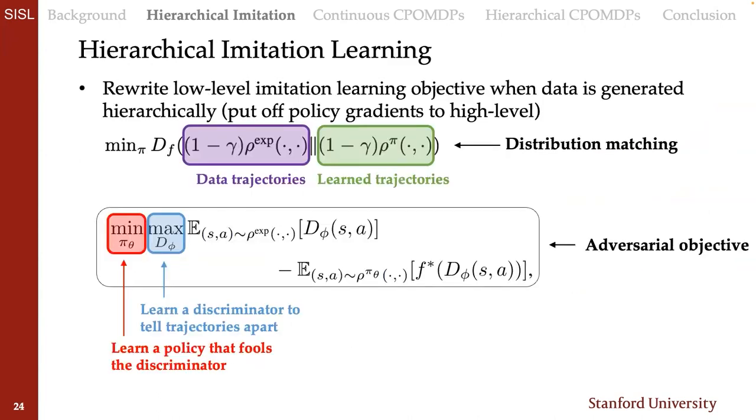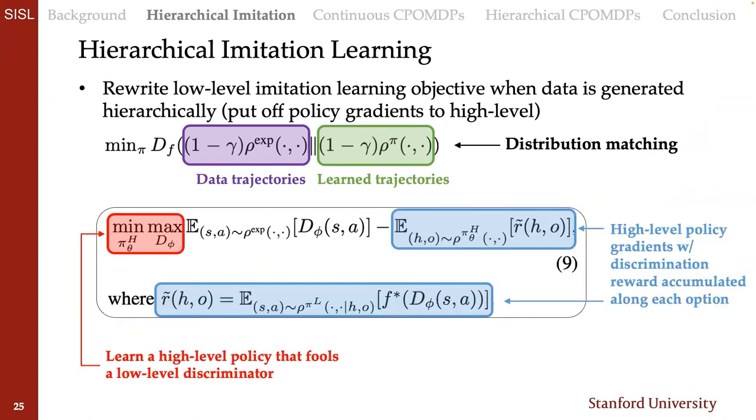To do the actual imitation learning piece, we still maintain the same low-level trajectory distribution matching objective. But then we show that we can pass off-policy gradients to the high-level policy with discrimination rewards that are still accumulated along each option that we take. So here we're trying to learn a high-level policy that still fools a low-level trajectory discriminator.